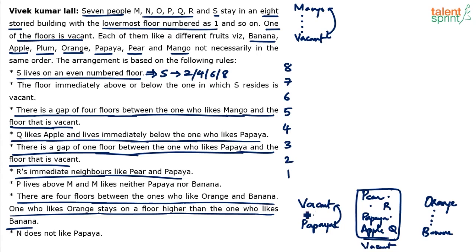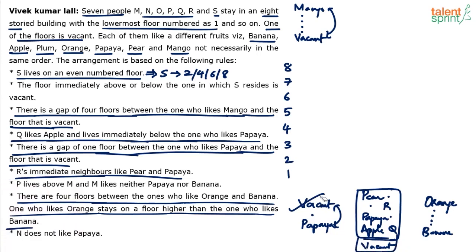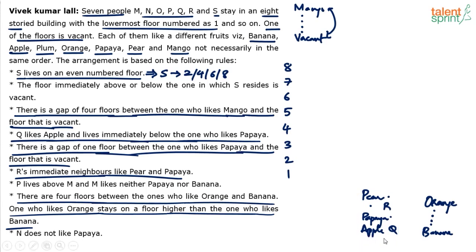Yes or no? And now this also is fixed. We have already considered this part, so I can erase that as well. This is the final box that we are looking for. I hope you are able to follow this. So we have already got a clear arrangement of many fruits and persons. This is what we are looking for. The vacant floor has to come below apple.